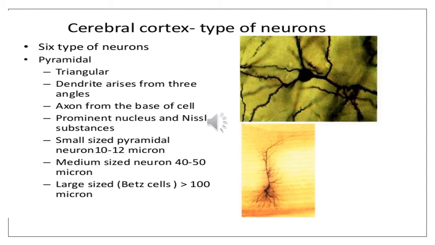Starting with the pyramidal cell, which is pyramid in shape, that is triangular in shape, and from the three sides of the triangle arise dendrites. From the base of the triangle arises the axon. They have a prominent nucleus and Nissl substance. They can further be divided into small sized pyramidal cells which vary in size from 10 to 12 microns, medium sized neurons which are 40 to 50 microns, and the large sized pyramidal cells which are also called the Betz cell. They are more than 100 microns in length and very large in size.